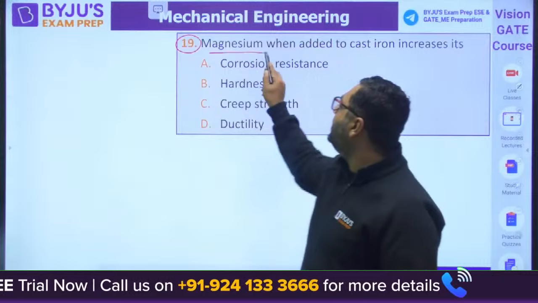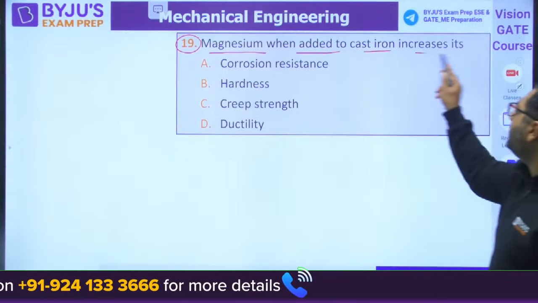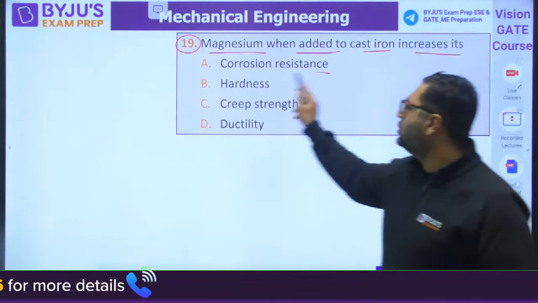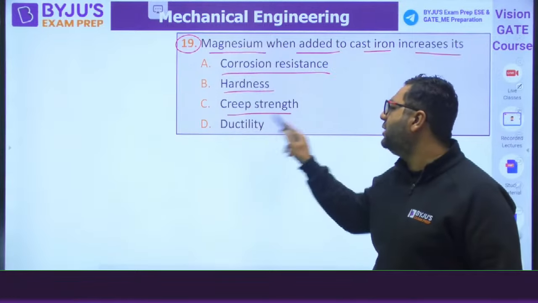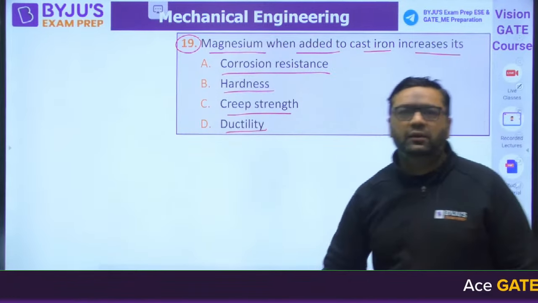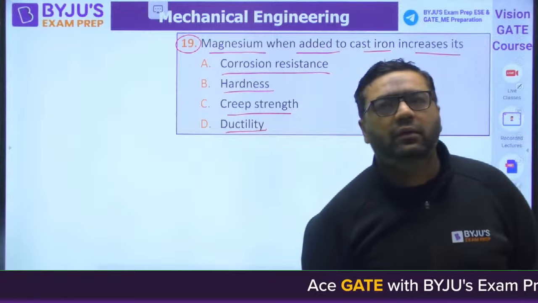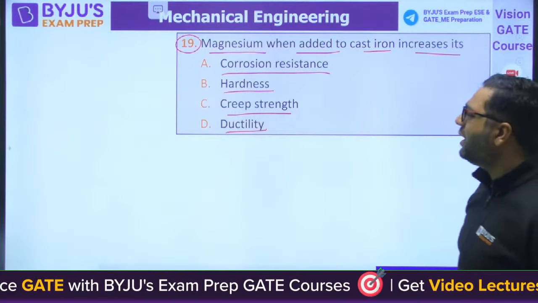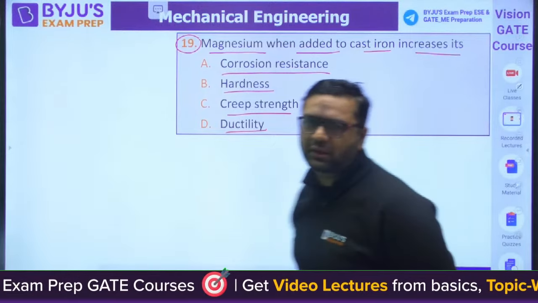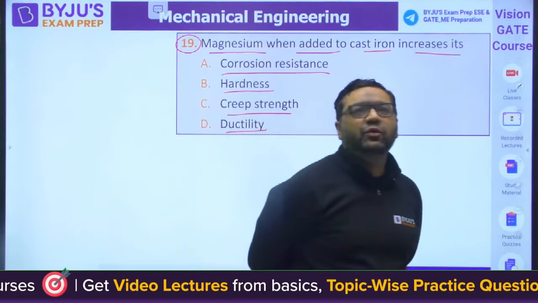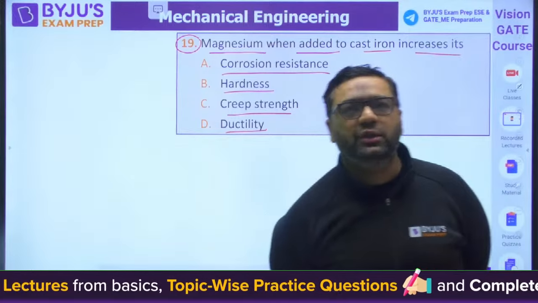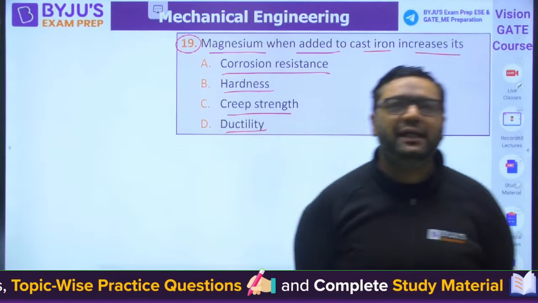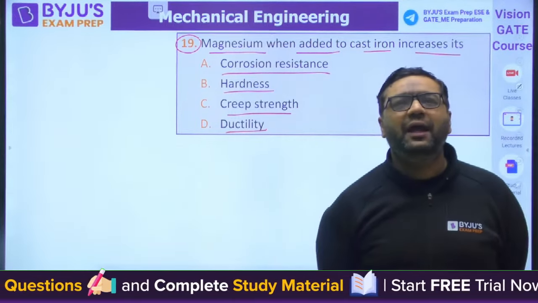19 is saying magnesium when added to cast iron increases its corrosion resistance, hardness, creep strength or ductility. Guys, with your answer, please put the question number. Otherwise, how will I know which question this is the answer for? Because there is a 10-second gap between mine and yours.